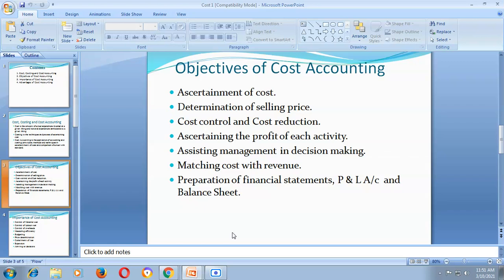Another objective is that cost accounting information can be used for the preparation of financial statements like trading account, P&L account, and balance sheet. So you can compare this cost with actual cost. Okay, so these are the objectives of cost accounting.